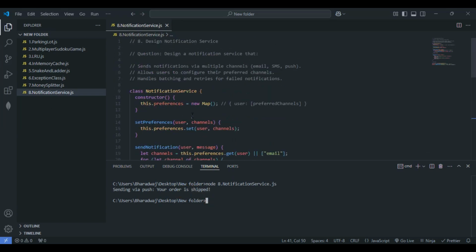So I hope this one is clear. We have successfully designed a notification service according to the conditions they have given, the specifications, sorry, accordingly with the specifications. So according to the specifications, next what we'll do, let's try designing a message queue based on the specification.